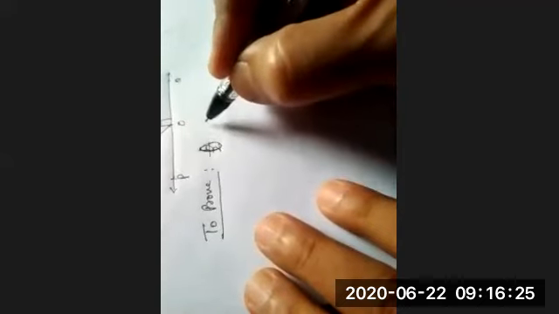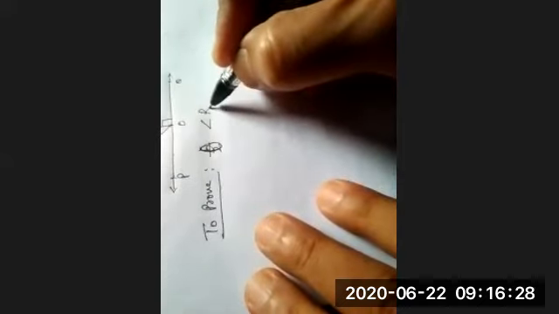Sir, OS is a ray between OP and OR, angle ROS is equal to half of angle QOS minus POS. This we have to prove. Understand?